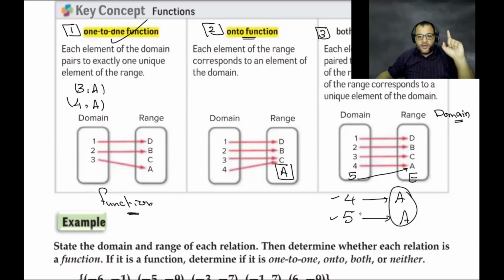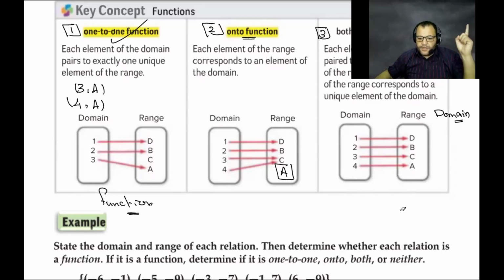That's the first point. Number 2: why is it not onto? Because E is left alone. You understand? Please be careful about this point. What if I remove 5 and E? Then each element of the domain has a unique image, connected with different images, so it's one-to-one.